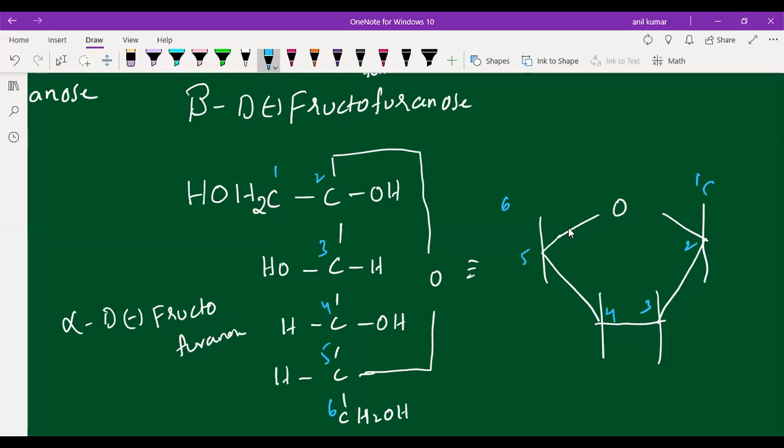Here the first carbon is CH2OH. You write the CH2OH here. Next, down, right side OH. At the left side of the third carbon, the OH you have to write up. Left side up, right side down. On the right, hydrogen is there, that you write down. Next, H up, OH down. CH2OH you write up, H you write here.